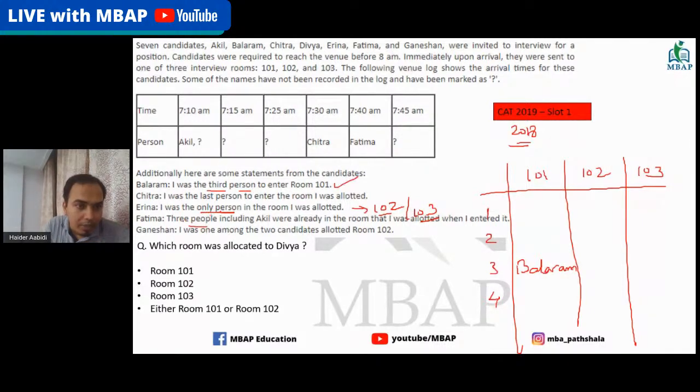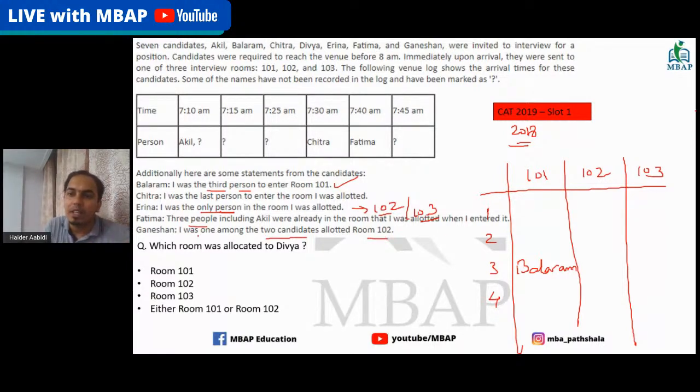Already, Fatma says that three people, including Akil, were already in the room I was allotted when I entered. That means there were three people in the room before her, including Akil. Then the next point, Ganesha is saying that I was among the two candidates allotted in room number two.